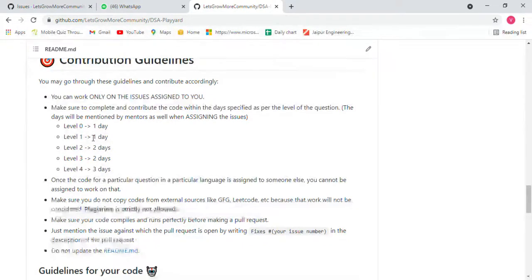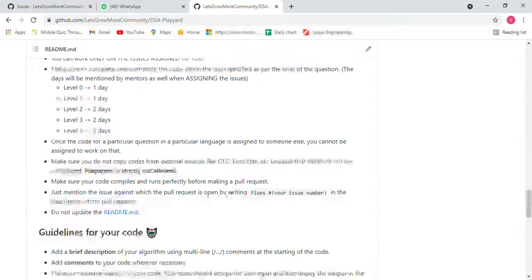Now, it is strictly written that plagiarism is not allowed. Our team is very focused on it. So please don't try to cheat. You can take the reference from it, but don't cheat.